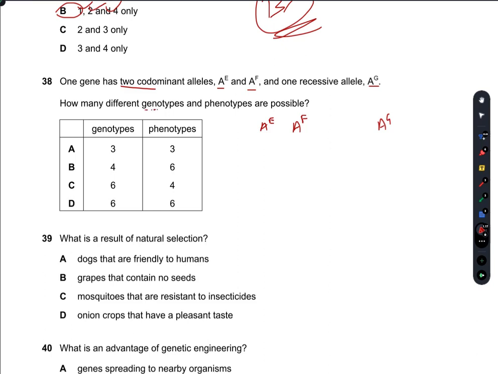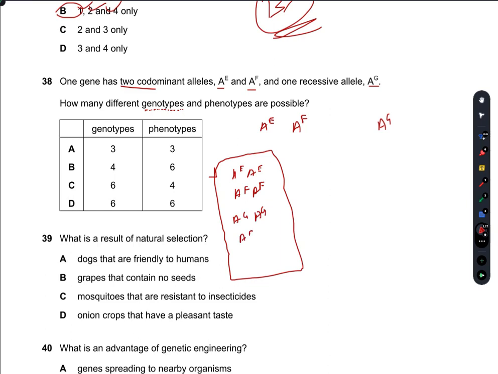First we have to find the possible arrangements of genes. So it can be either AE and AE. This table here shows the genotypes. It can be AF and AF. It can be AG and AG, which means that this is the recessive one.